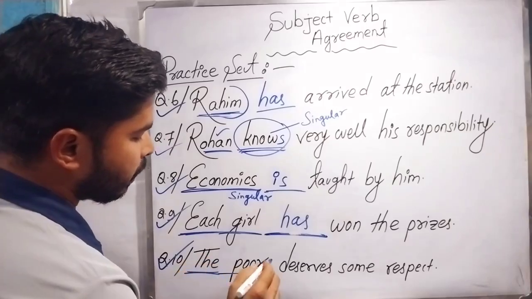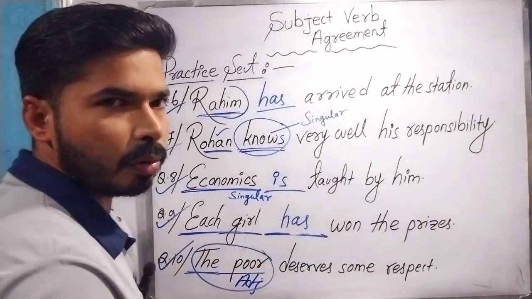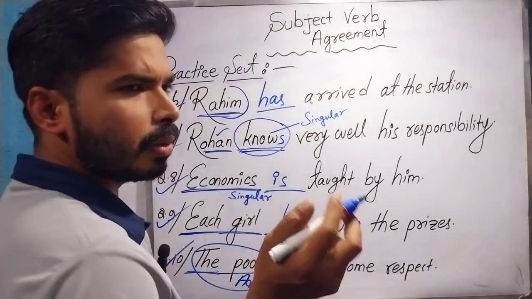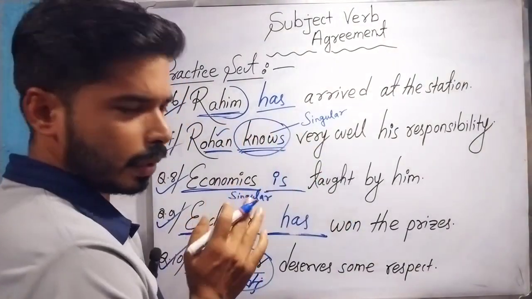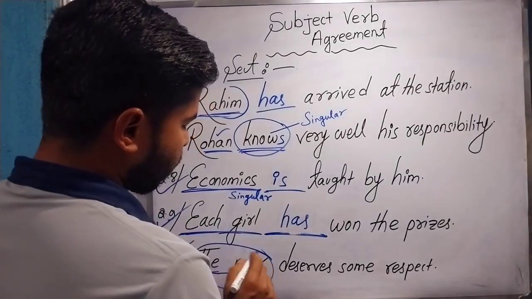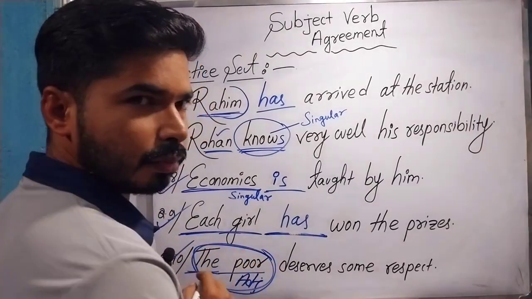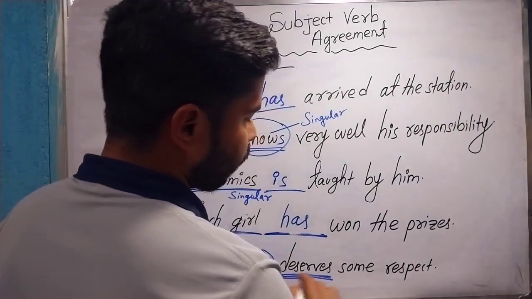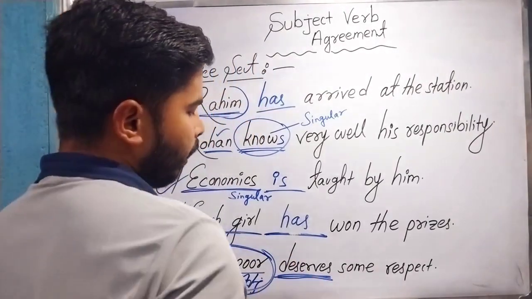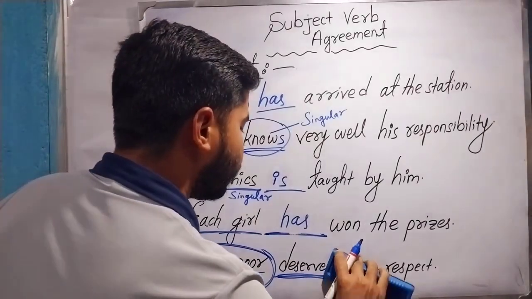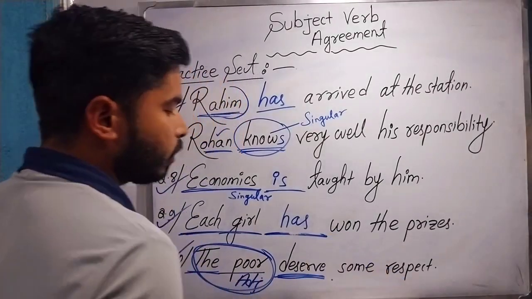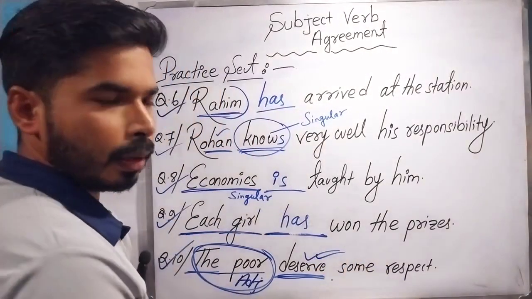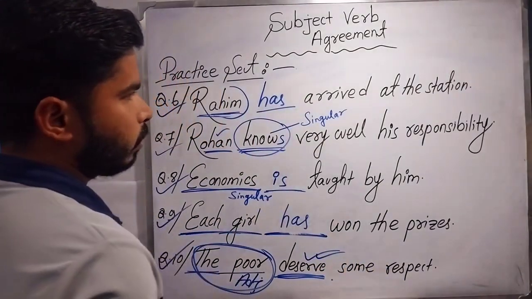That's why the poor is referring to the whole group of poor members, or whole members who come under poor. As the subject is in plural form, the verb will also be in plural form. So the answer will be deserve instead of deserves. This is the right answer: The poor deserve some respect.